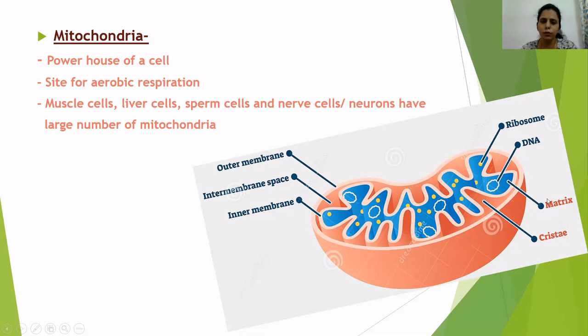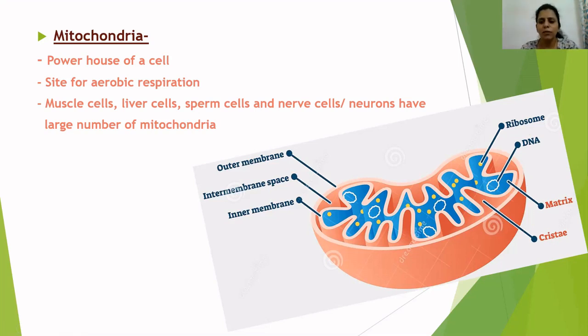It is filled with the fluid and it is called matrix. Now, the space between outer membrane and inner membrane is known as intermembrane space. Mitochondria is a membrane-bound cell organelle, and hence it has its own DNA and ribosomes. So they produce their own enzymes. With the help of these ribosomes and DNA, mitochondria can synthesize its own protein.